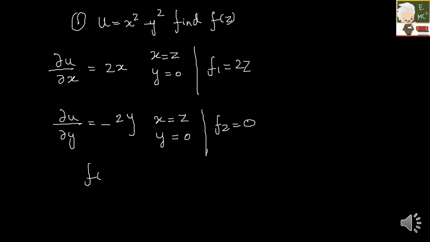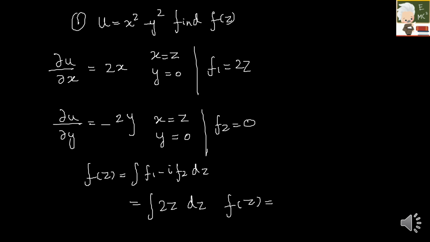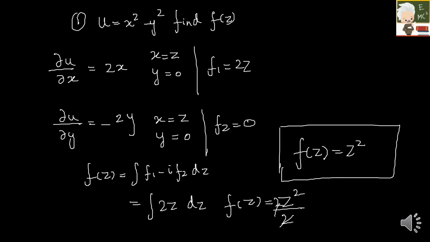So finally f of z is given by integral f1 minus i into f2 dz. So which will be equal to integral 2z into dz because f2 is 0. So finally f of z will be equal to z square. Actually it will be 2z square by 2, this 2 will get cancelled. So finally your f of z will be z square. So this is your function. Again you can cross check this with the help of Cauchy-Riemann condition. So let me solve one more problem so you'll be still more clear.